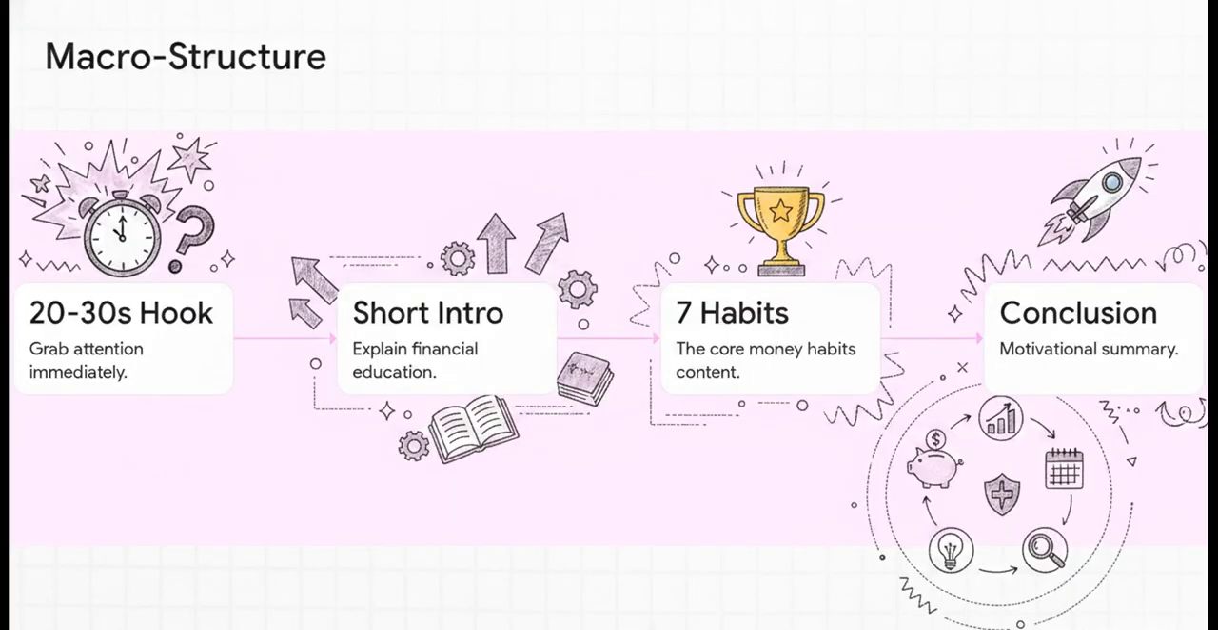But it's not just about word count. The AI is handed this incredibly rigid macro structure it has to follow. I mean, look at how perfectly sequenced this is to keep you hooked. Step 1, an immediate, punchy 20 to 30 second hook to grab your attention before your brain even thinks about clicking away. Step 2, a super short intro that justifies the whole thing by explaining exactly why financial education matters. Then step 3 is the meat of the content, the 7 habits, which we'll break down in just a sec. And finally, step 4, a motivational conclusion to wrap it all up with a bow. It is, quite literally, a paint-by-numbers structure for algorithmic success.